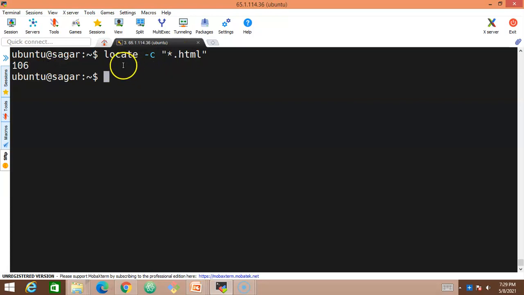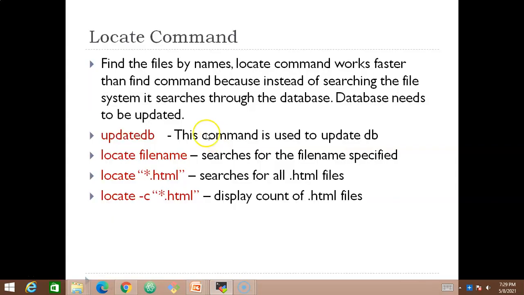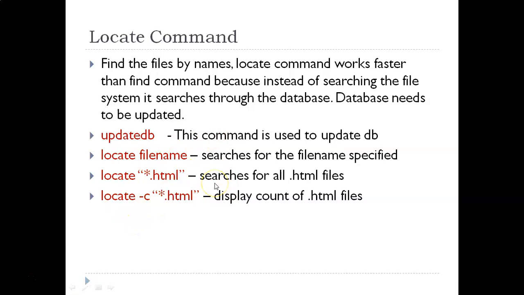So this is how we can use this particular command called locate, which is almost similar to the find command, and with which you can identify where exactly a particular file or directory is inside the Linux server. So this is a simple understanding of the locate command.